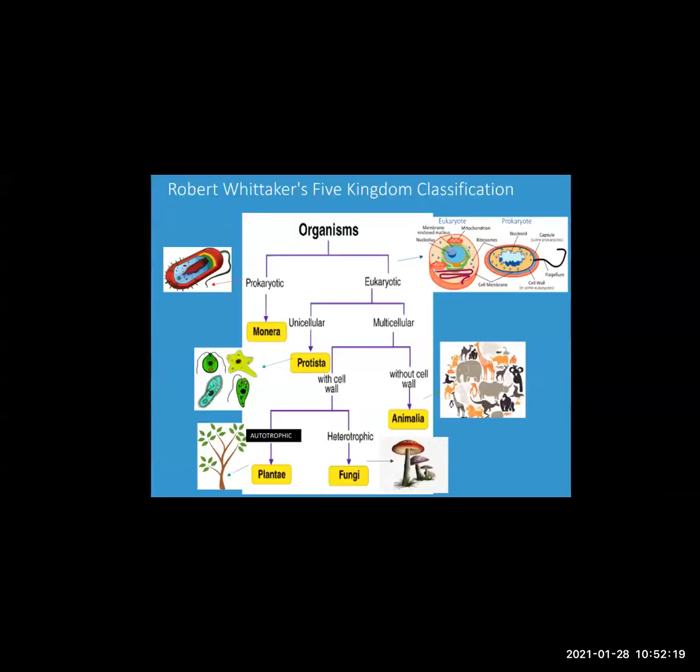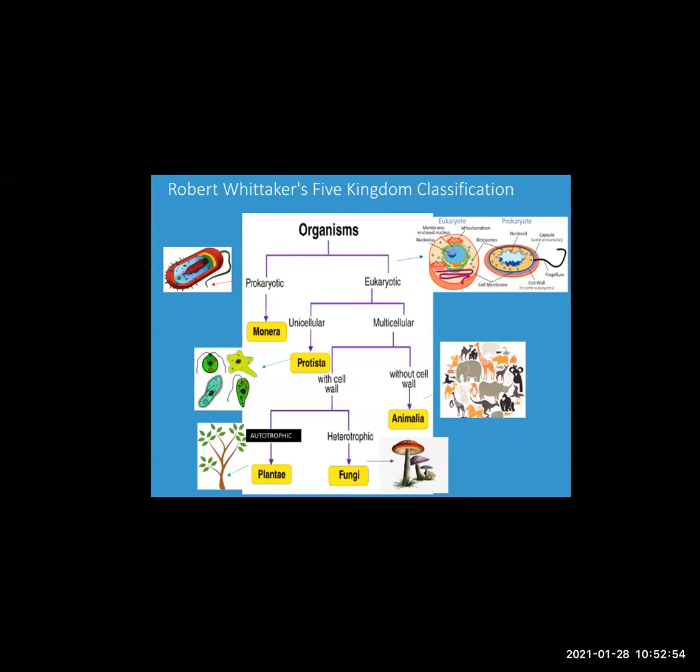Now see students, there was one chart which you had studied in 9th standard. Let us go through it. Robert Whittaker classified organisms into two types, that is prokaryotic and eukaryotic. Now prokaryotic and eukaryotic are the types of cells. What is the difference? I'll tell you in further slides. Under the prokaryotic, the first kingdom, Monera, was included.